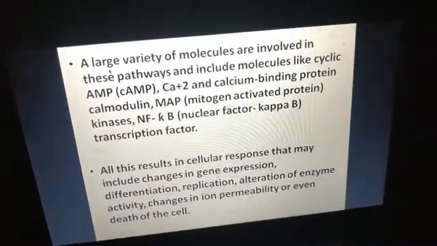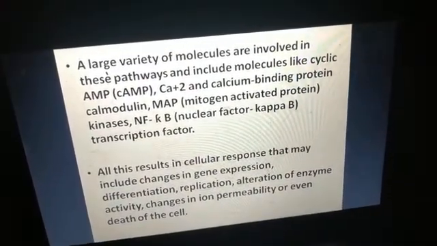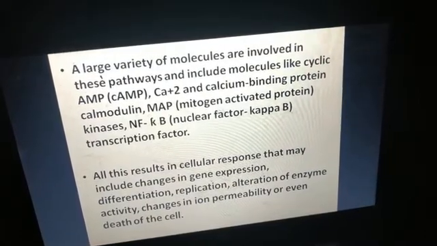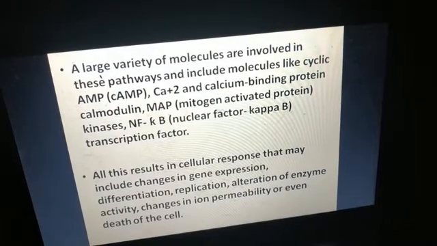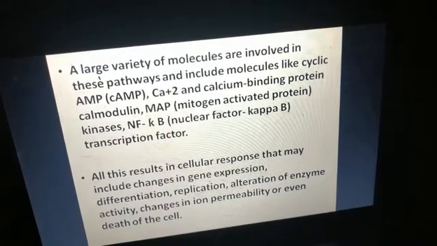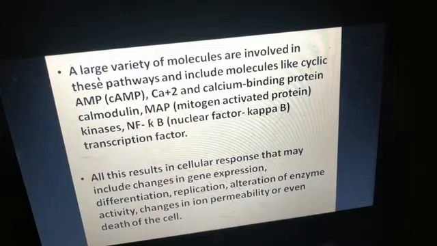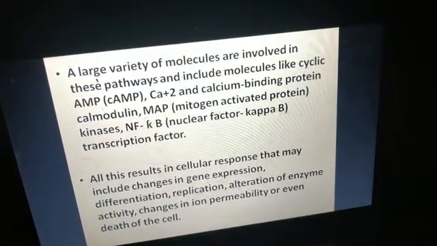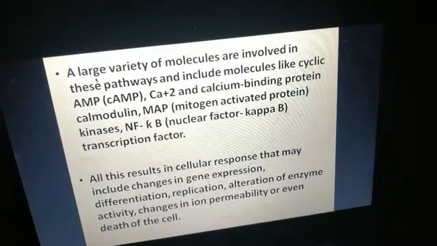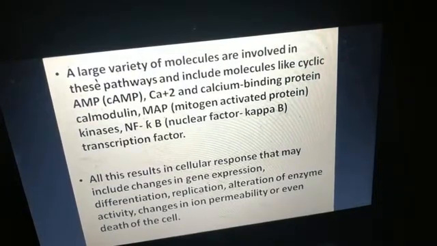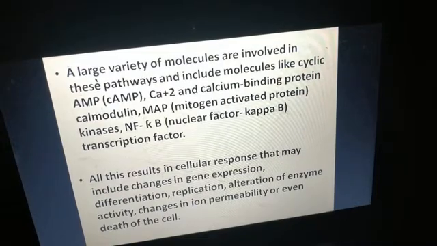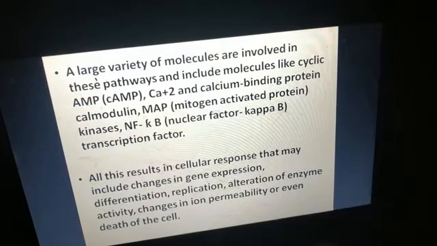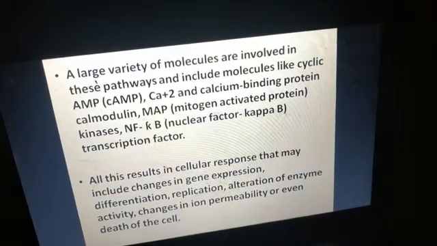And students, one more point: a single cell may contain several types of receptors on its surface, each binding to only a specific signaling molecule. So a cell may have more than one receptor on it, and whichever signaling molecules are specific to those receptors will bind to them.